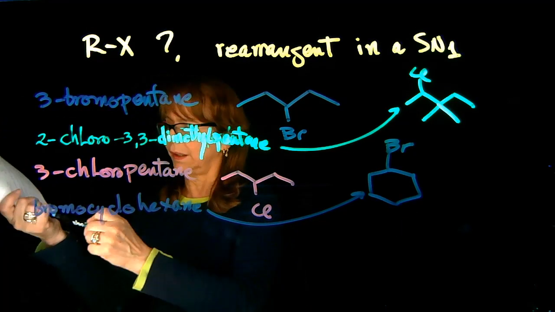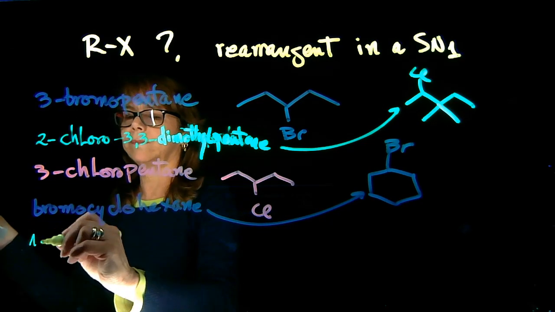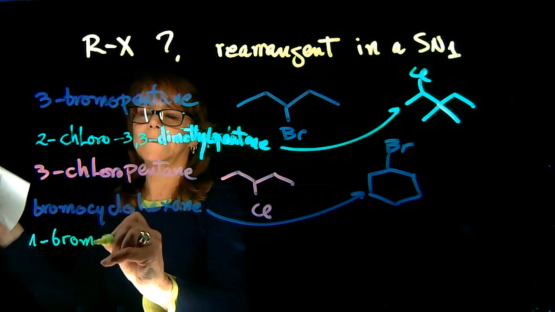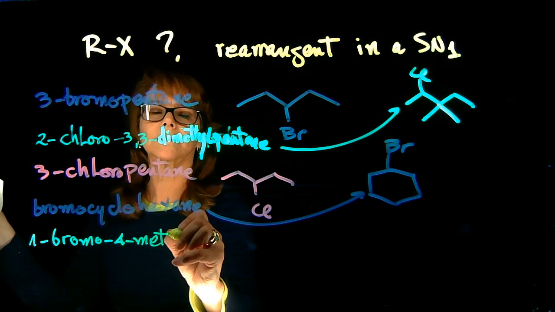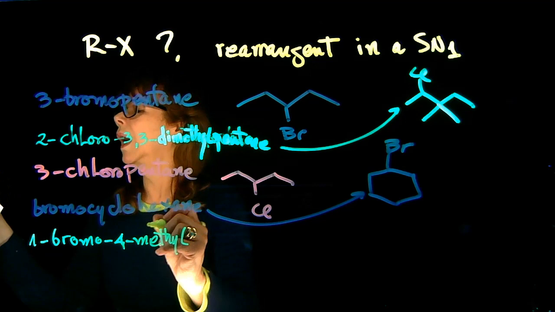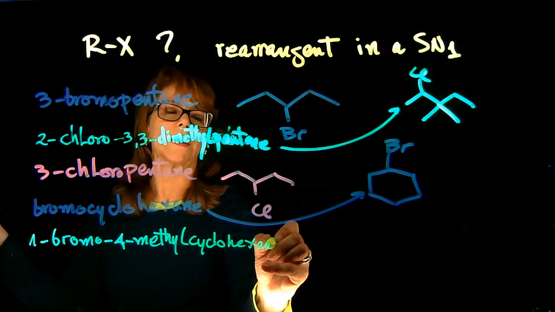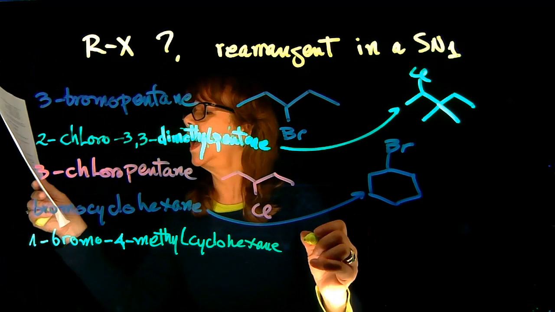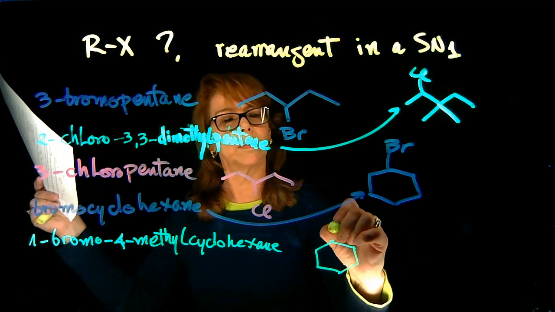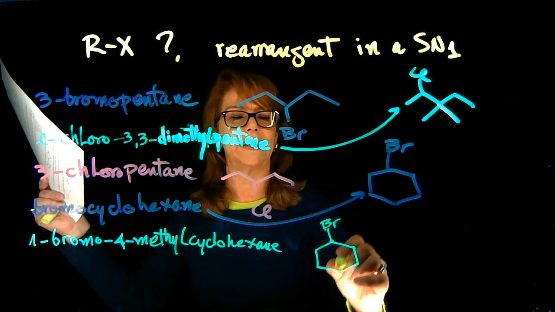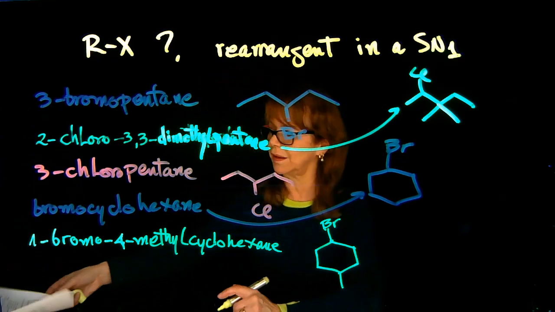And the last one that I have in this question is 1-bromo-4-methylcyclohexane. Again, the question is IUPAC naming. So you start with the parent chain, cyclohexane, and then it says 1-bromo, so I'm just going to put my bromo here, and in 4, it says methyl. Okay, these are my substrates.